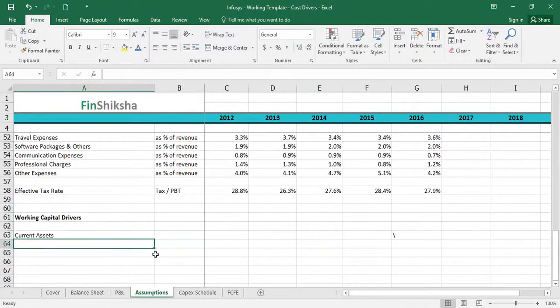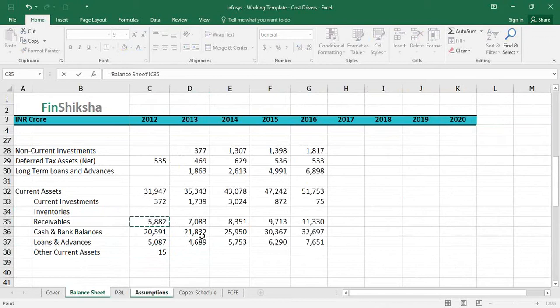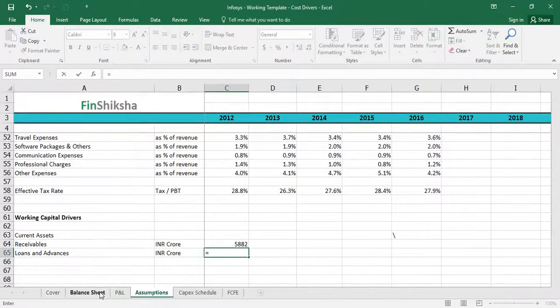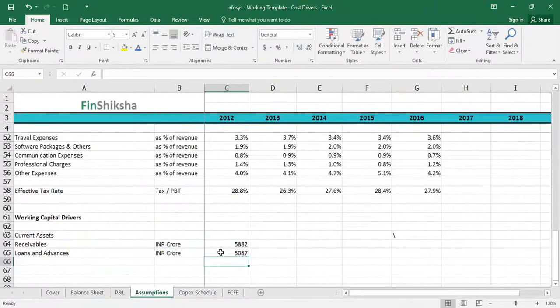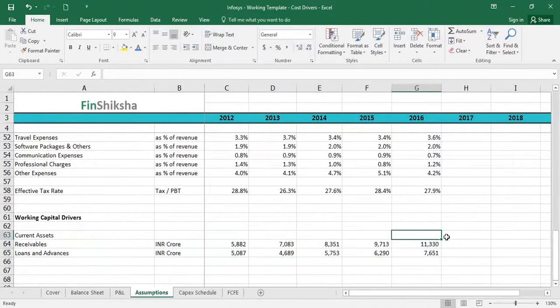We're going to put in receivables and loans and advances. And I'm going to pull those numbers from there, INR crore, INR crore. So let's actually just link those numbers to the balance sheet data. That's my receivables number. That's my loans and advances number. We drag it to the right side and we format it, correct? So that's the data we get for these current assets.